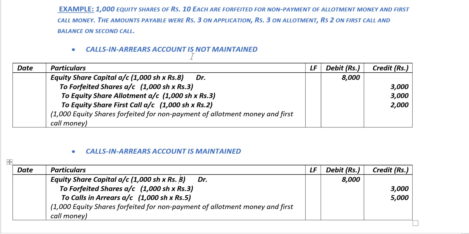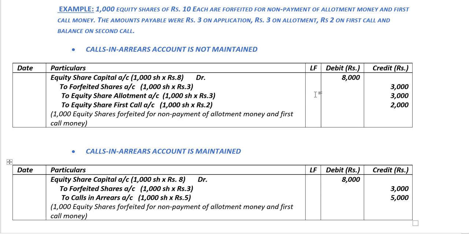Now let's understand the journal entry when the calls in arrears account is not maintained by the company. We will debit equity share capital account with the number of shares forfeited multiplied by the amount which is called up per share, which is rupees 8, totaling to 8,000 rupees. We will credit forfeited shares account with the amount which is received on the 1,000 shares. In this case, rupees 3 per share on application has been received and multiplied by 1,000 shares, we have 3,000 rupees received.